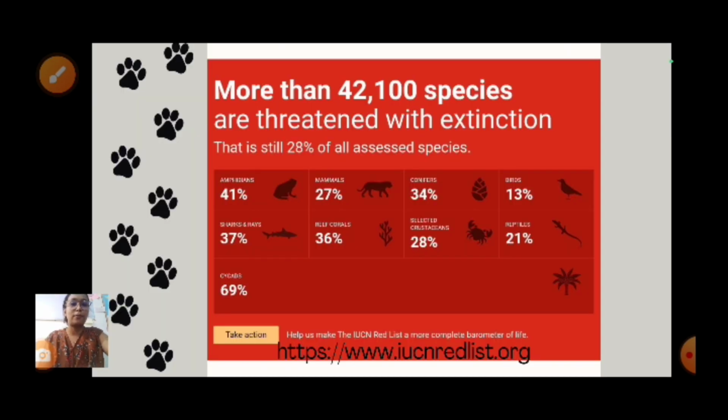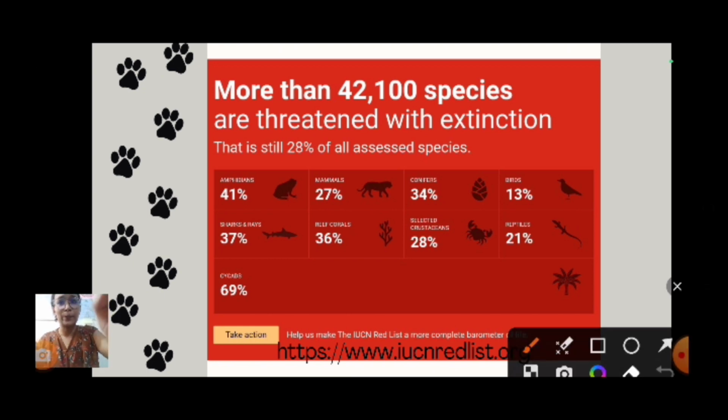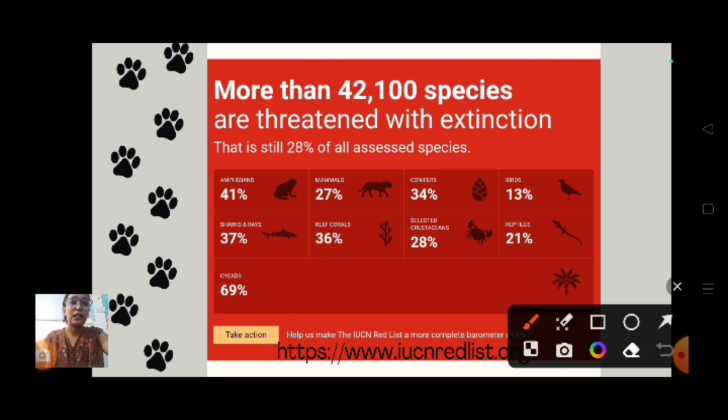Here I have put a screenshot from the IUCN Red List. You can visit their website where you can see details of many organisms, like their extinction rate. It says that 42,100 species are threatened with extinction now. This is the current data. The maximum percentage we can see is in cycads. Cycads are cycas-like plants. This category of species is highly threatened, and the rest of the percentages I have shown here.